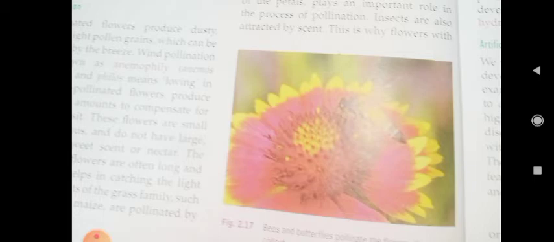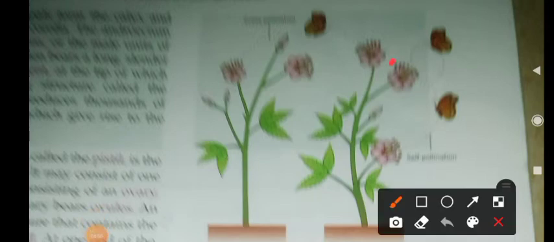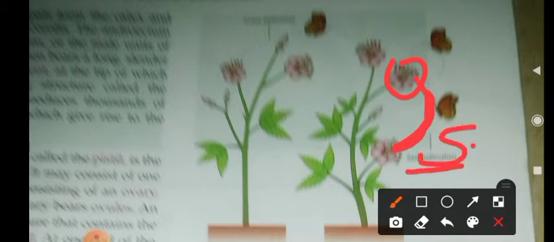When the pollen grains are carried to the stigma of the flowers of another plant, it is called cross-pollination. Do you understand the difference between self-pollination and cross-pollination, children? Pollination can occur through various agents like wind, water, animals, etc. If the pollination happens within the same flower or between flowers of the same plant, then we call it self-pollination.